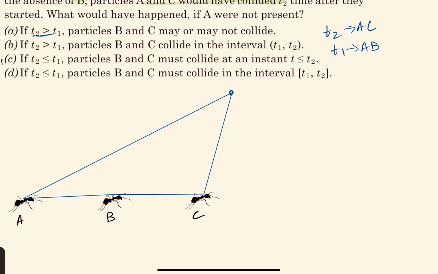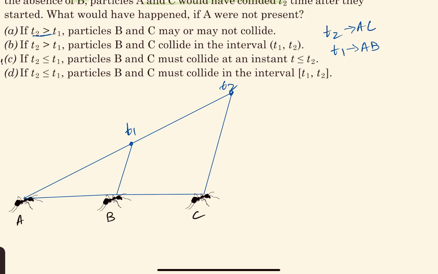T2 is greater than T1. So A is going along this path. At T2 time, it is here. At T1 time, it may be somewhere here. Okay. So this is at T1 time and this is at T2 time. So B would have reached here and they collide. And then again C would have reached here and A and C collide here.